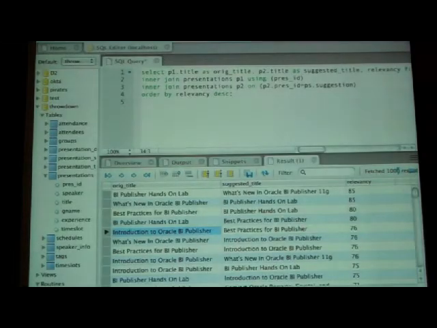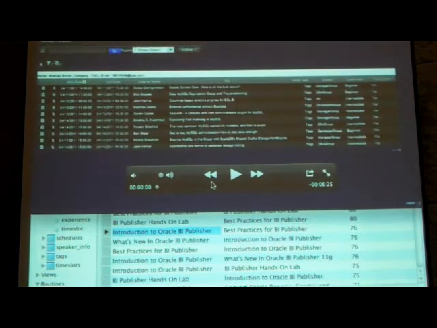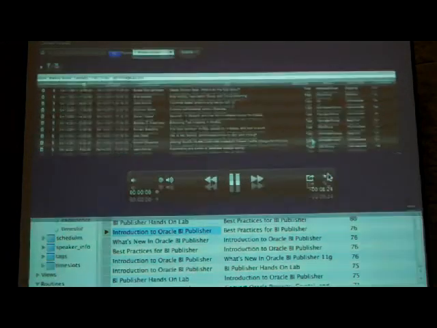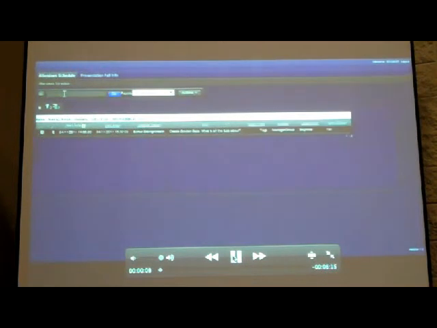We have 2 demo videos that I'm going to show you. The first one is the IOUG Throwdown movie, and this is the mobile app. This is the browser app, the HTML. This is the attendee schedule. Search by any topic or keyword and find a list of the topics that meet that criteria.